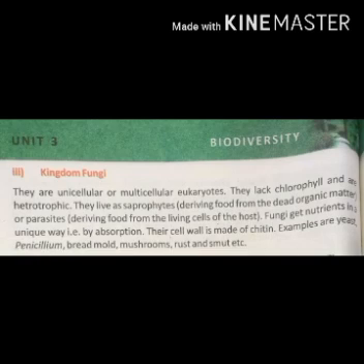Fungi get nutrients in a unique way. For example, they get their food by absorption, and their cell wall is made up of chitin. Examples of kingdom Fungi are yeast, penicillium, bread mold, mushroom, and rust and smut, etc.